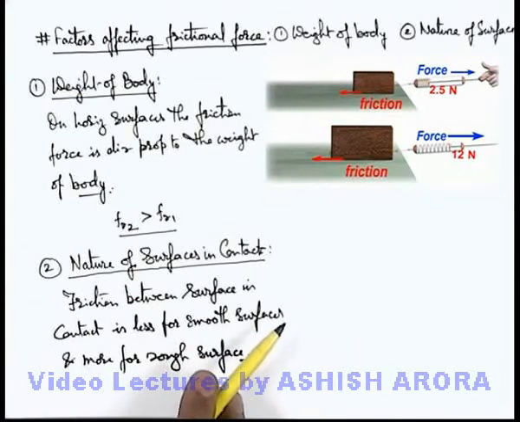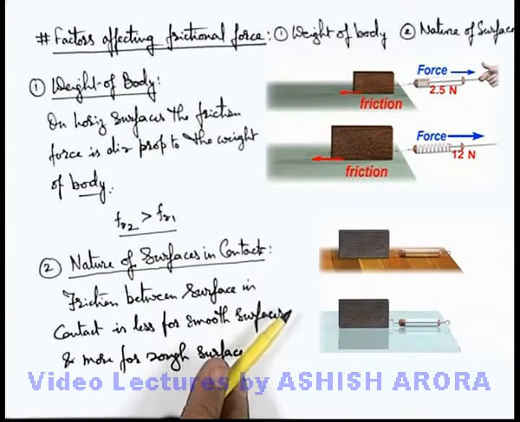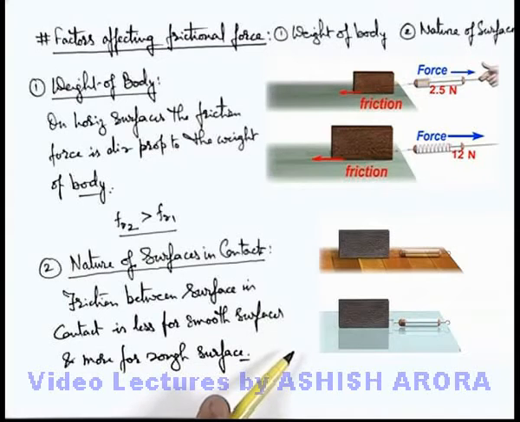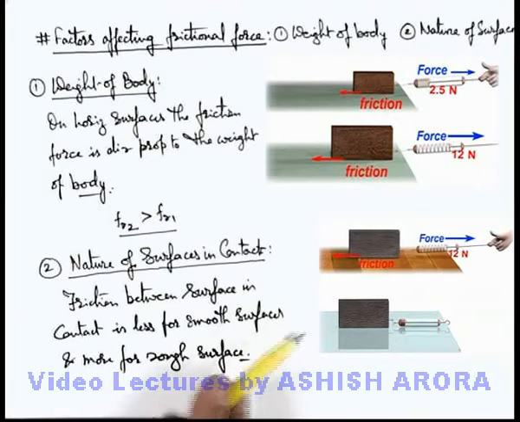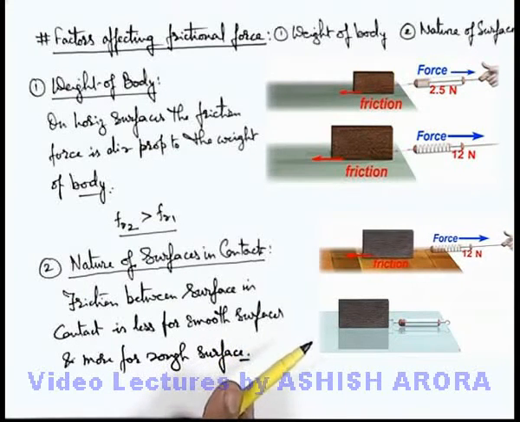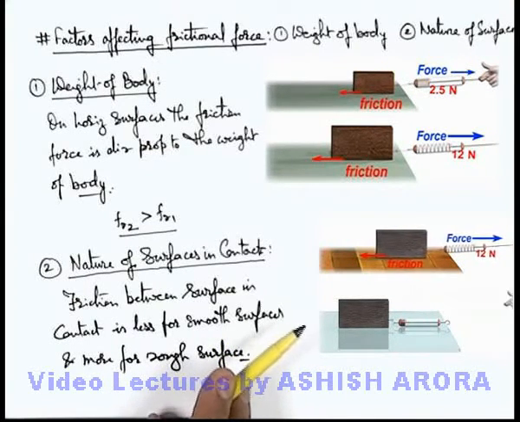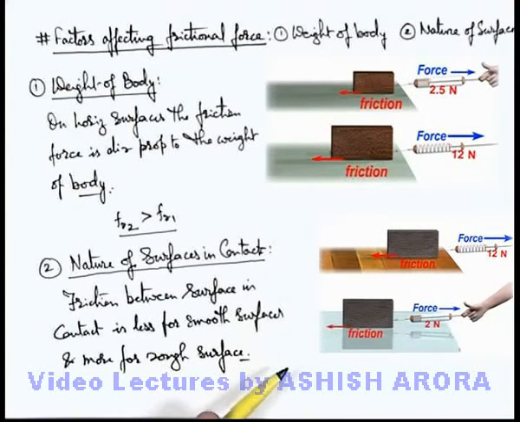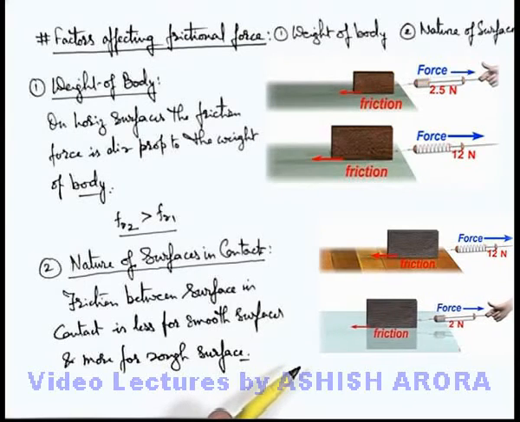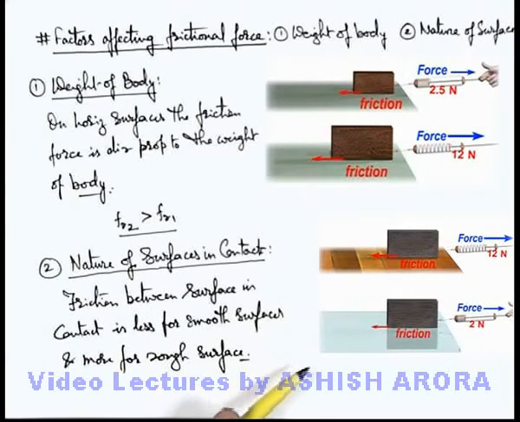Here you can see there is one wooden surface and the other is a glass surface on which two equal weight objects are placed, and these are pulled with the help of spring balances. In the first case of wood, you can see when it is pulled, it starts sliding when the reading of the spring balance is quite high. That means the friction between the body and the wood is relatively large. And in the second case, you can see it starts sliding when the reading of the spring balance is quite low compared to the first case.